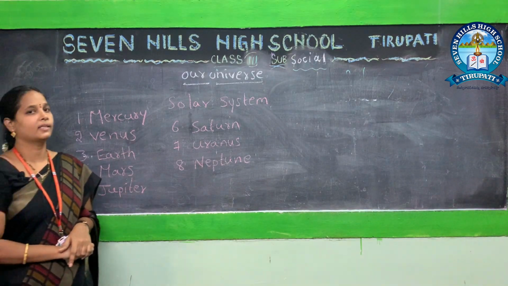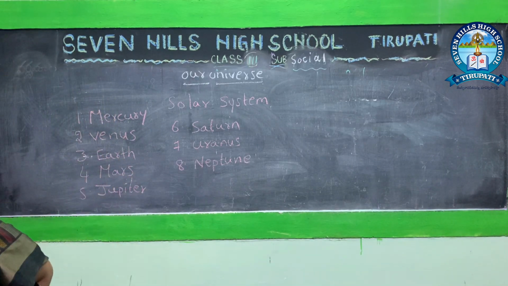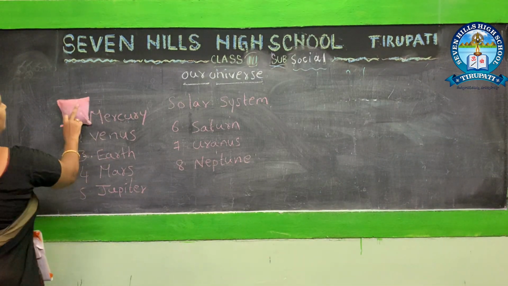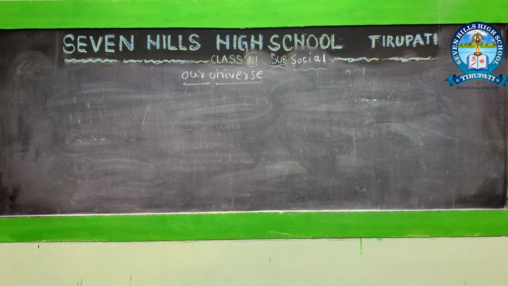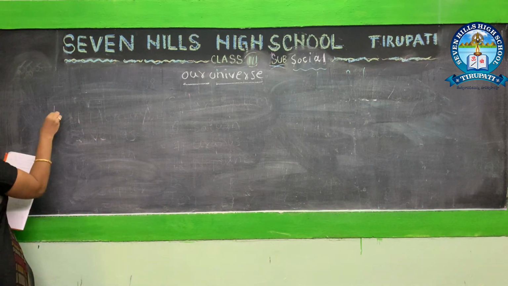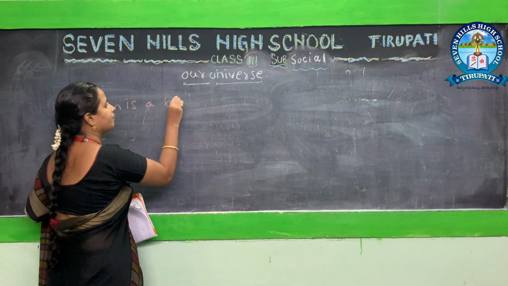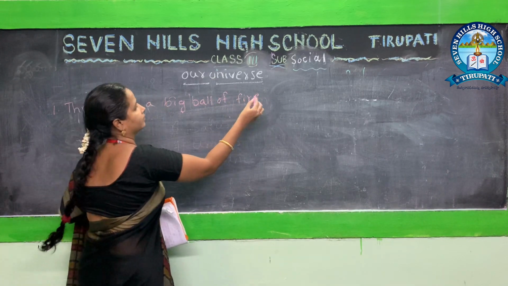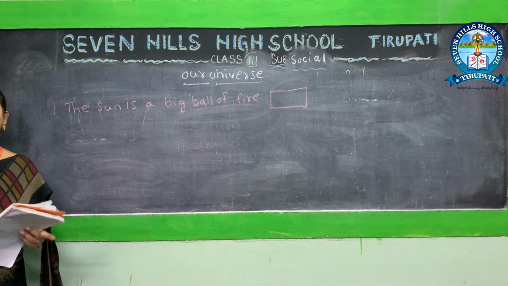I will ask now some questions based on this solar system. Okay, first one, the sun is a big ball of fire.